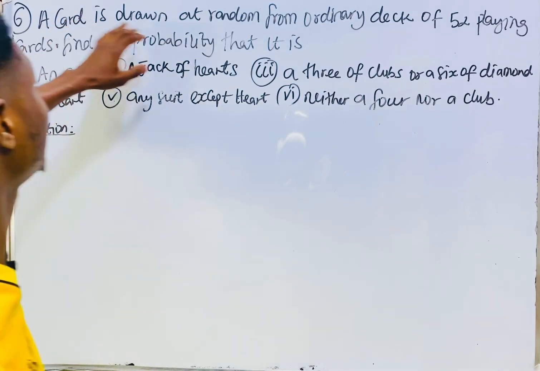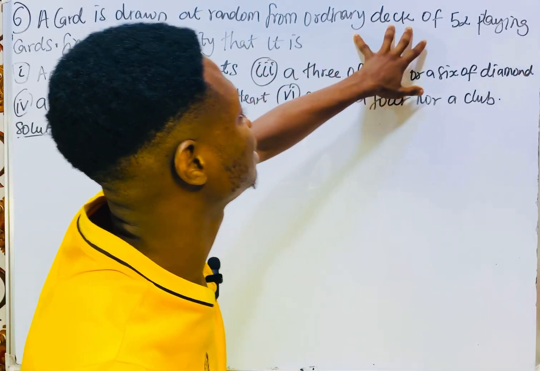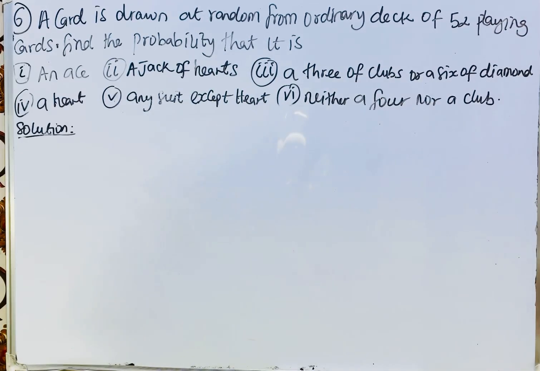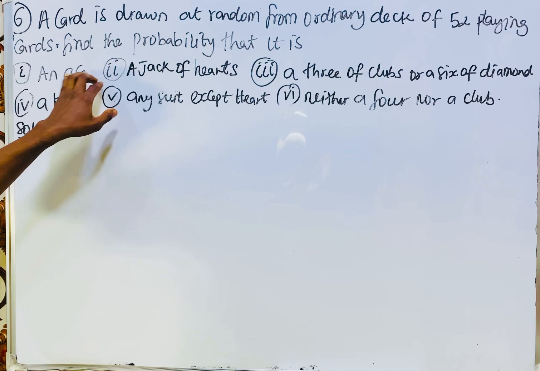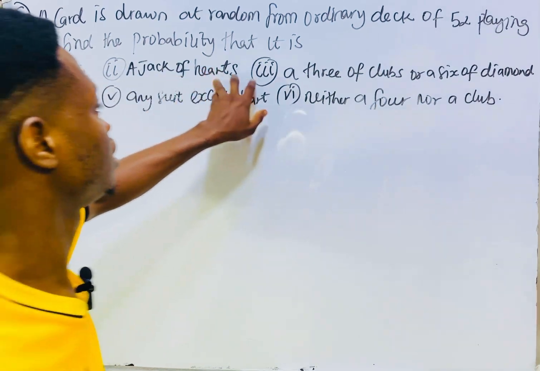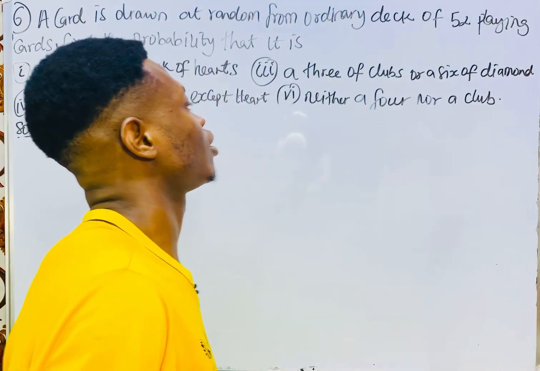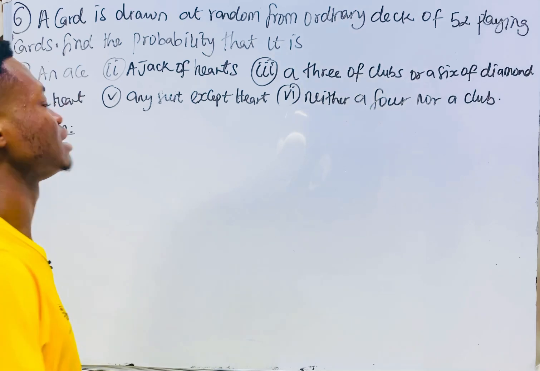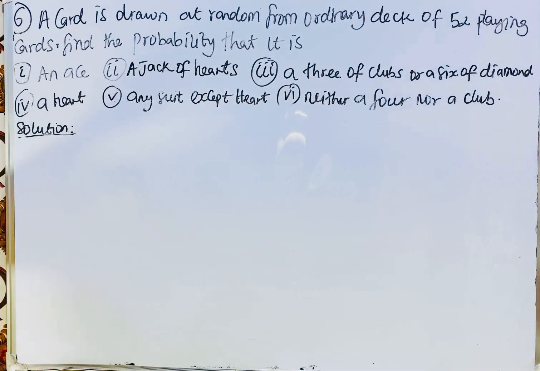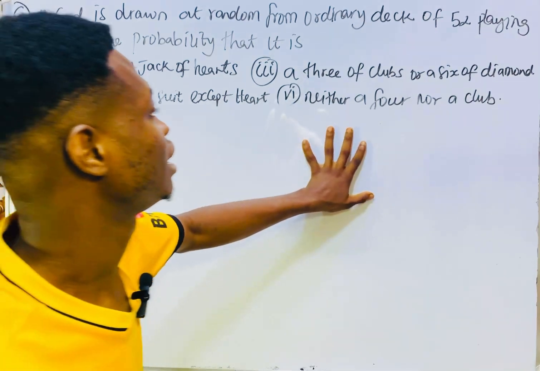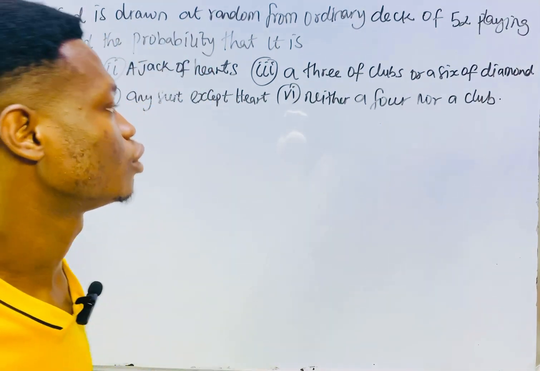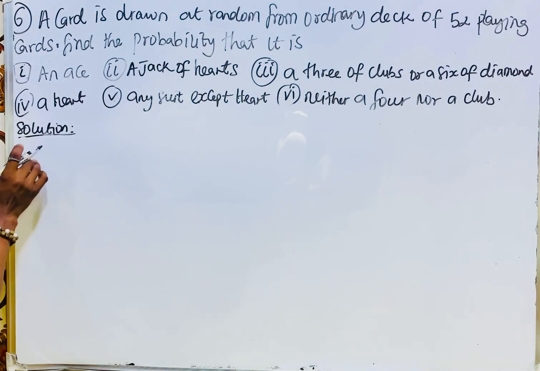So we have a card drawn at random from an ordinary deck of 52 playing cards. Find the probability that it is (i) an ace, (ii) a jack of hearts, (iii) a three of clubs or a six of diamonds, (iv) a heart, (v) any suit except hearts, (vi) neither a four nor a club. So how do we solve this?